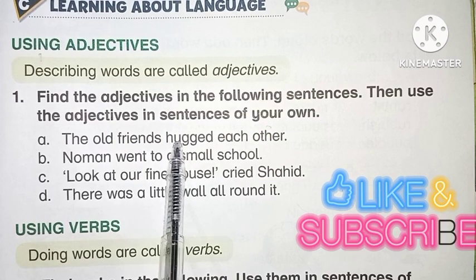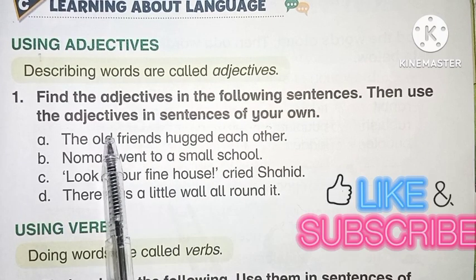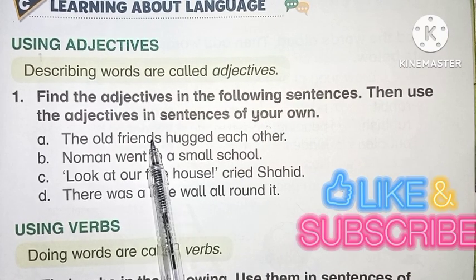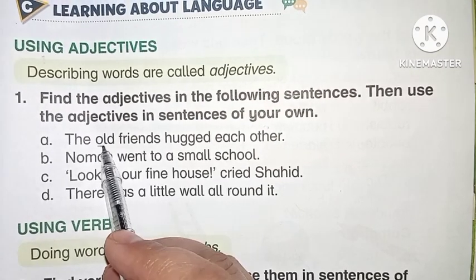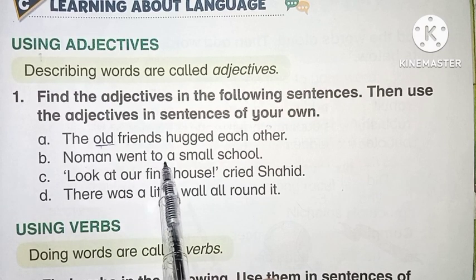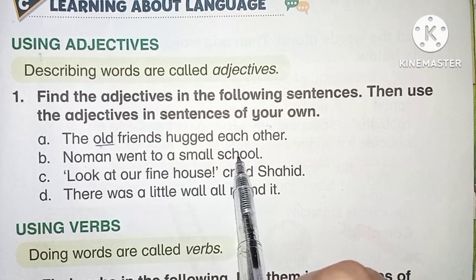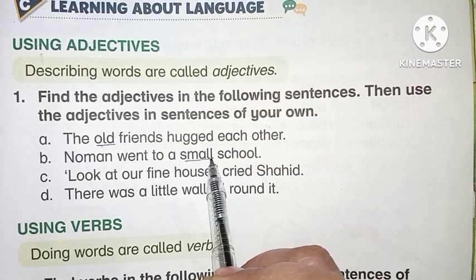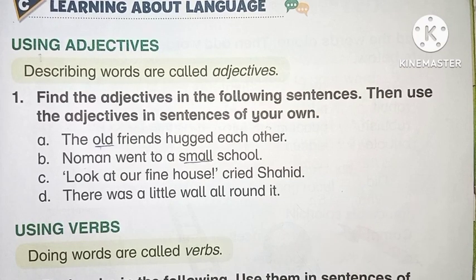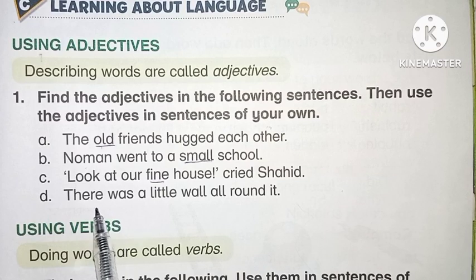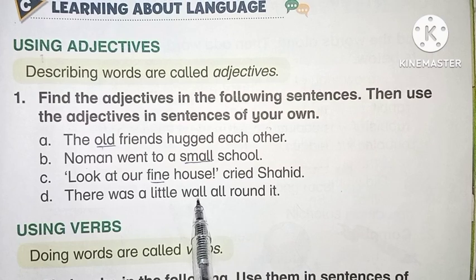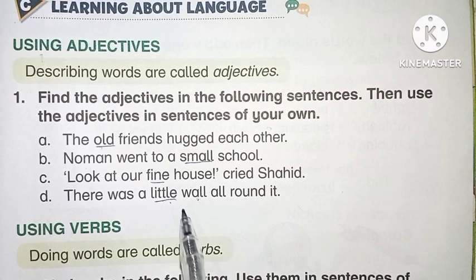The old friends hugged each other. Here is adjective old because it describes this noun. The old friends. Old is adjective. Number B. Noman went to a small school. The school is small, so this one is adjective. Look at our fine house. The house is fine, cried Shahid. So the fine is adjective. There was a little wall all round it. The wall is little, so this is adjective.